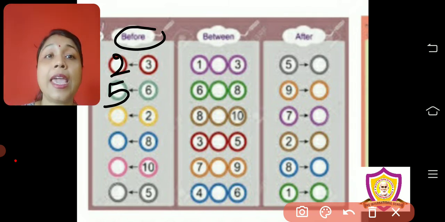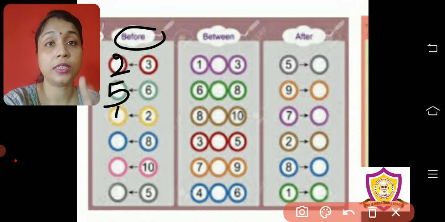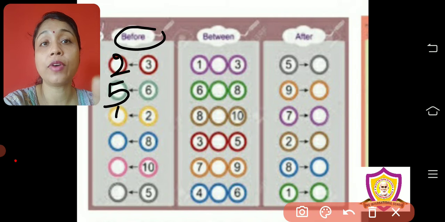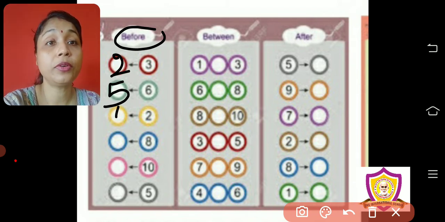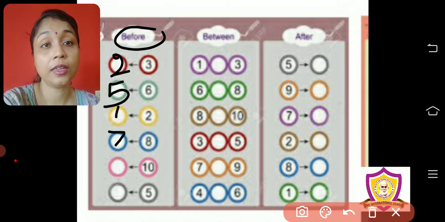Now 8. Which number comes before 8? 1, 2, 3, 4, 5, 6, 7, 8. Stop. Which number we say before 8? 7. Similarly, 10. Which number comes before 10?